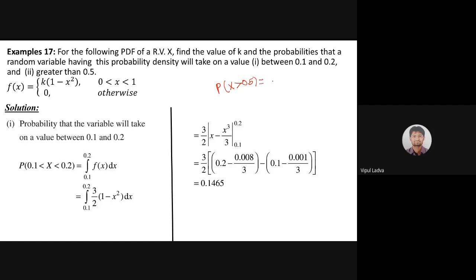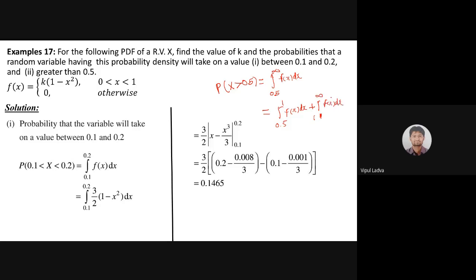And for that, as per the definition, it should be the integral from 0.5 to infinity of f of x dx. I need to divide that interval into two parts: 0.5 to 1 of f of x dx, because for that part my function is varying, and then from 1 to infinity of f of x dx.